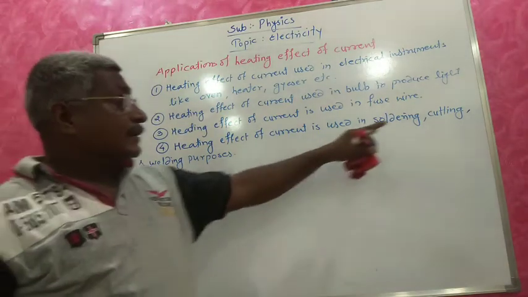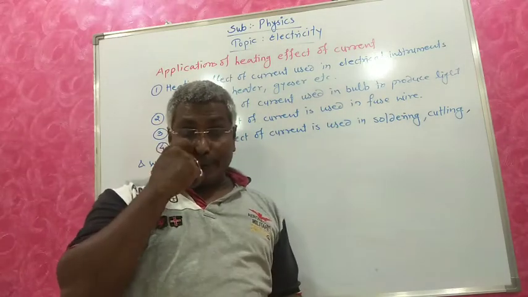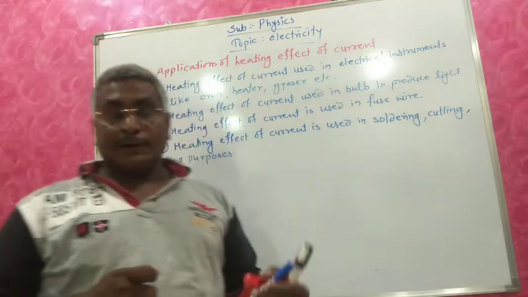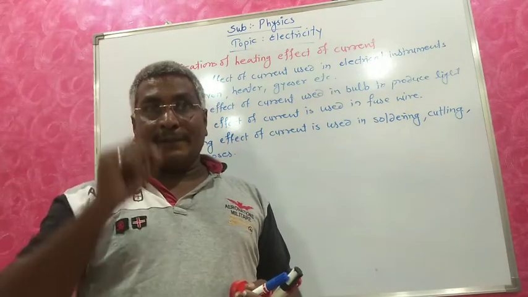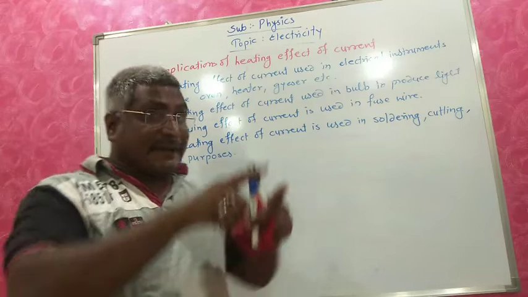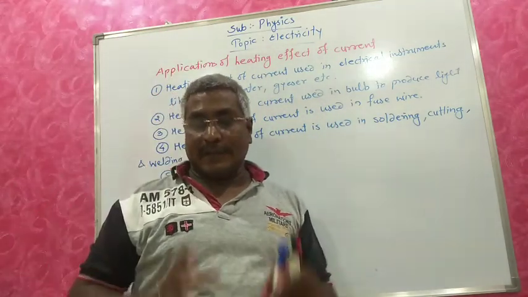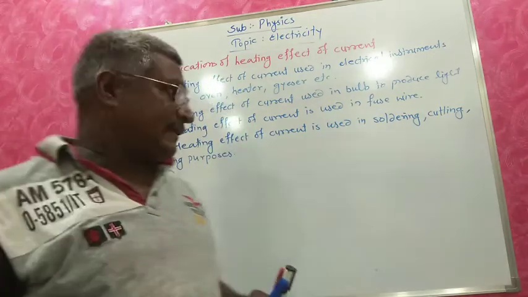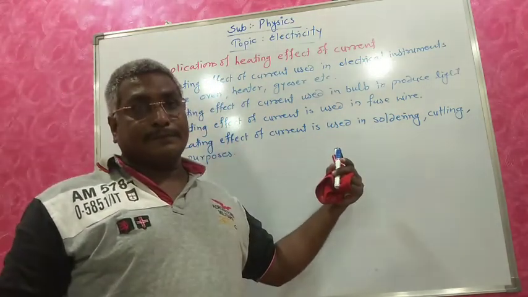Now how is it used for cutting purposes? In so many movies you observe, at robbery time in the bank, they are cutting the locker. They do it with the help of heating effect of current.